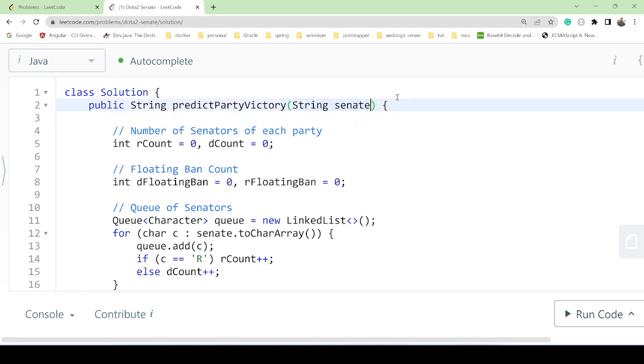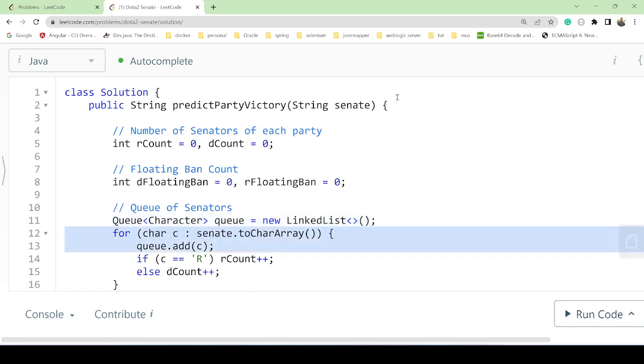From the senate, we will create two things. First, we will find the number of senators for each party. To do that, we take R count and D count. We will create two more variables, D floating ban and R floating ban, to track the floating ban count. And we will create one queue, and this queue will contain all the senators.